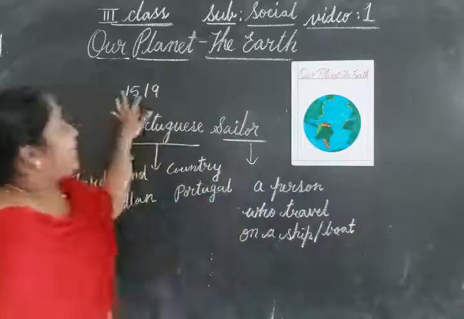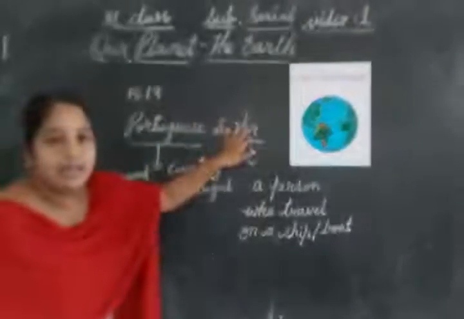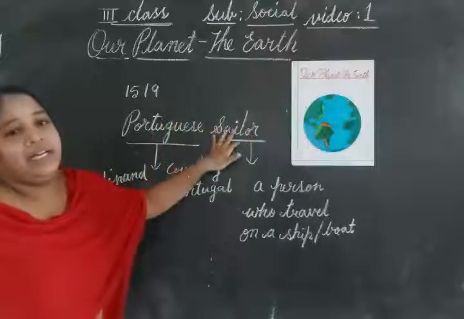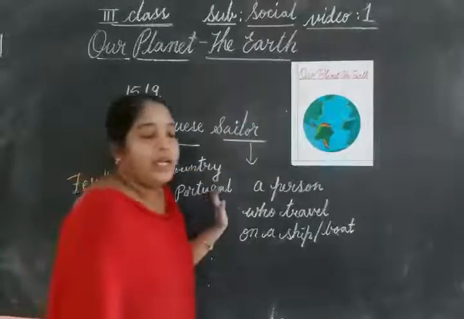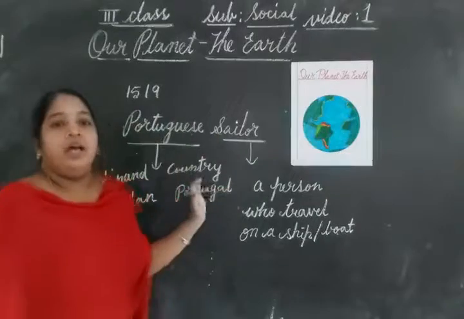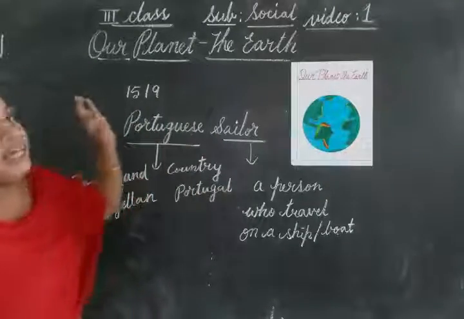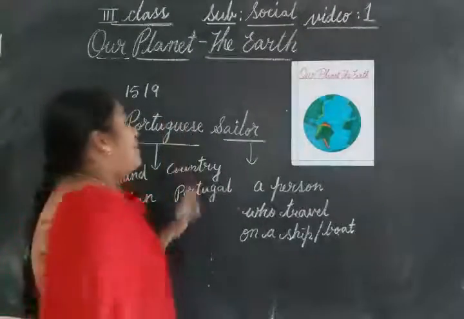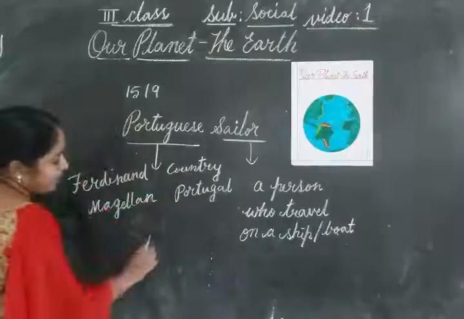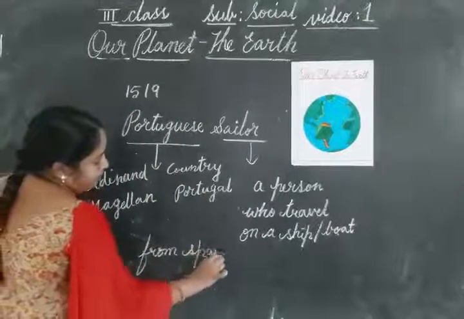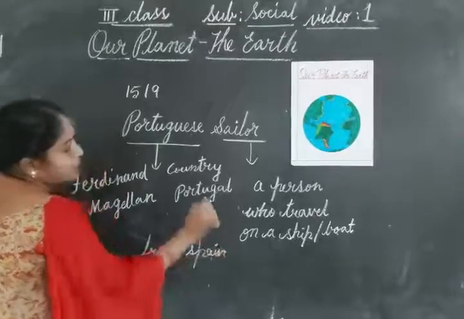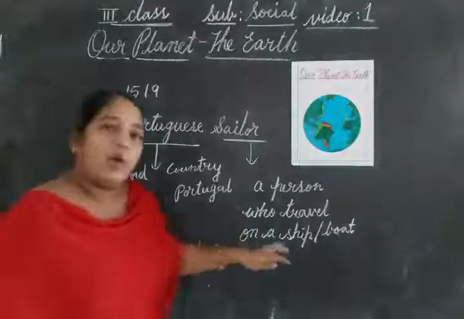So in 1519, the Portuguese sailor started a trip. Trip is nothing but a journey around the earth. And from where did he start? He started from Spain. He took some ships and some sailors along with him.